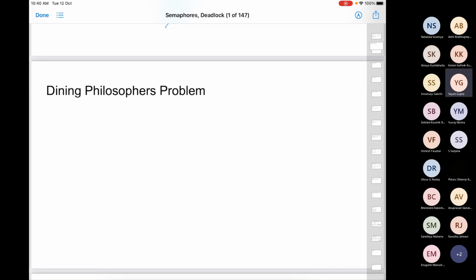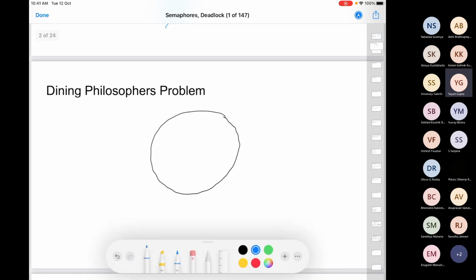Okay, so the problem goes like this. There are 5 philosophers. They are sitting around a round table. Let's put some people here. So I have 5 people here.